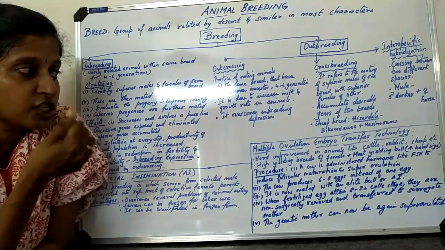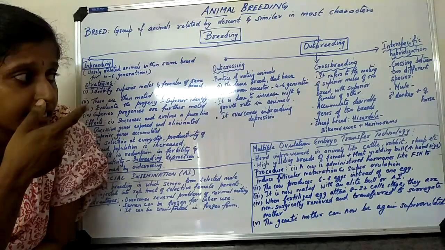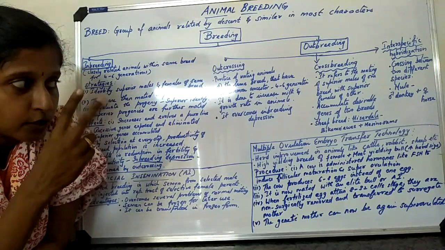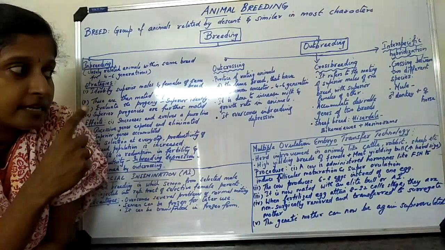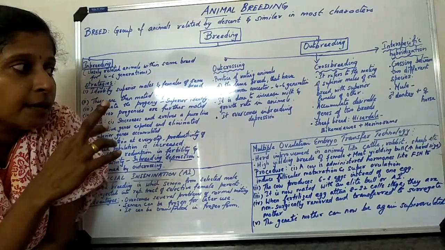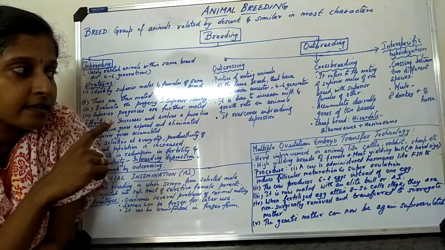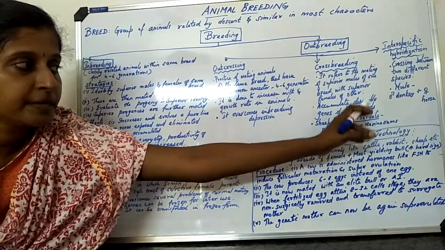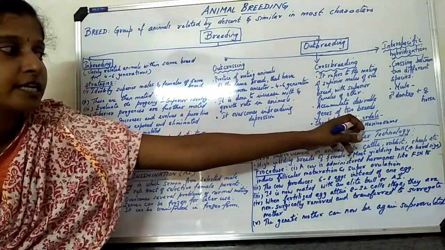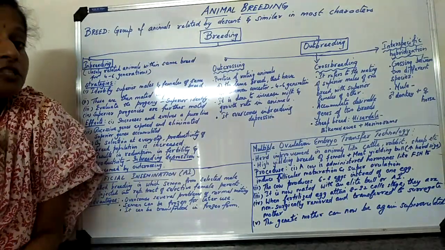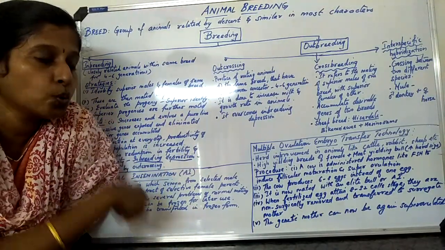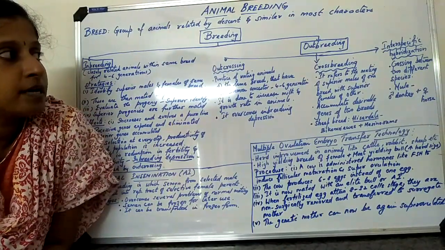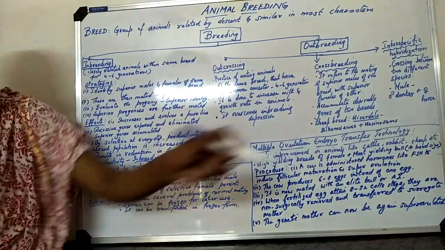Example is given in your book. One sheep breed is there, Hisardale. Hisardale is the variety, the breed which is obtained by crossing two breeds. One is Bikaneri ewes, the female, with male Merino rams. So Bikaneri ewes are mated with Merino rams. The crossbreed which we are getting is Hisardale, and it is good compared to these two. These two are also good, but this is even better. Okay, fine. The last one in outbreeding is interspecific hybridization.